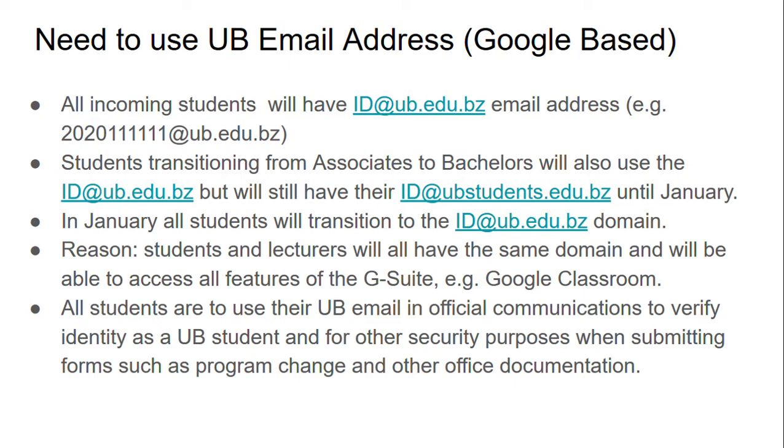All students are to use their UB email in official communications to verify identity as a UB student and for other security purposes when submitting forms such as program change and other office documentation.